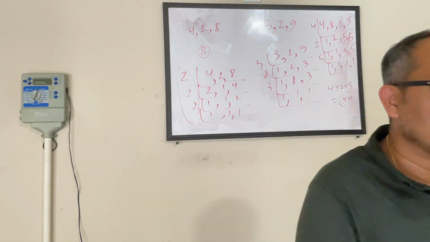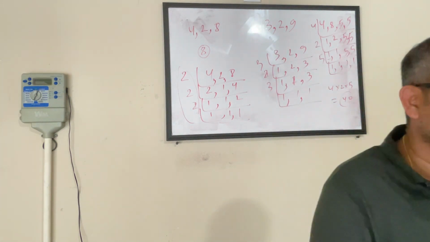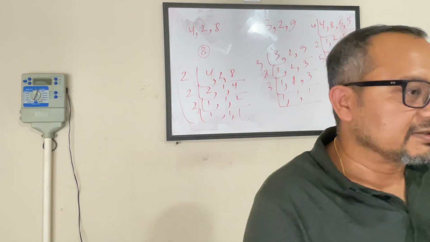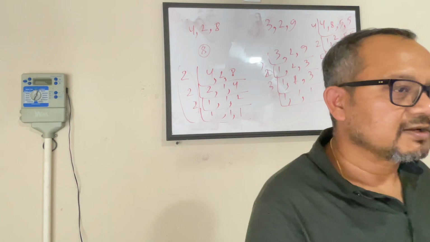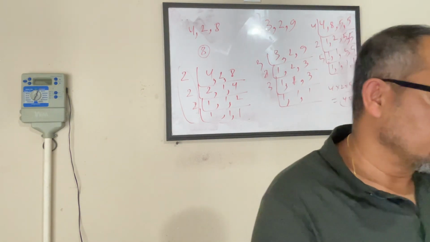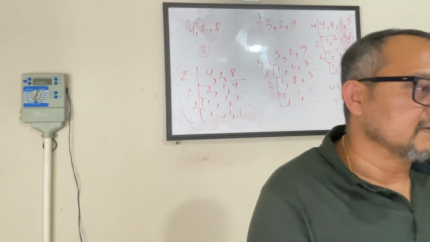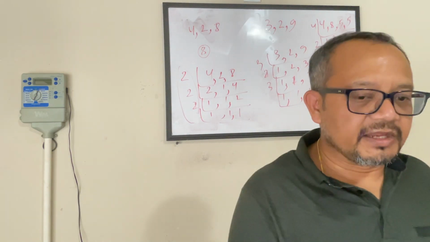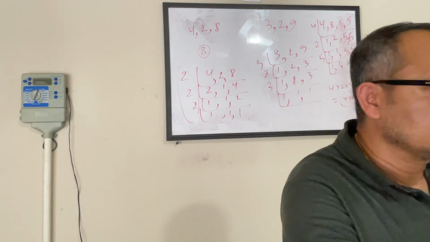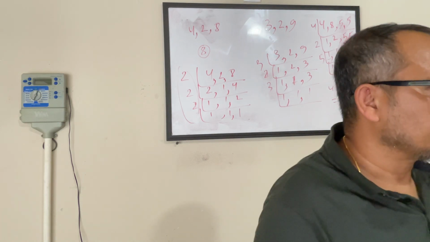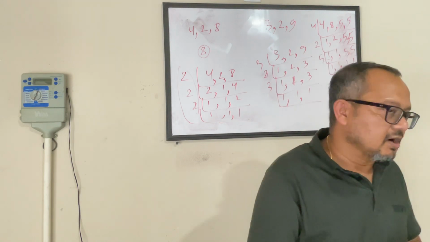12 8 here. 96, 6 9 here. 84, 8 8 here. 64, 12 5 here. 60, 6 9 here. 54, 9 9 here. 81, 8 8 here. 64, 7 9 here. 63. Good job. Alright, let's go to Arav.